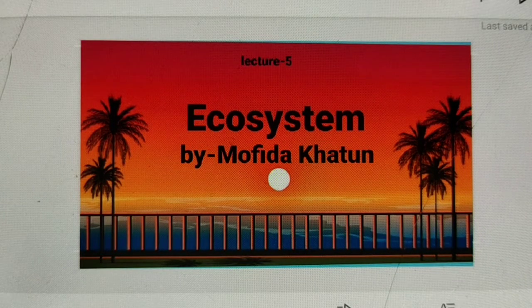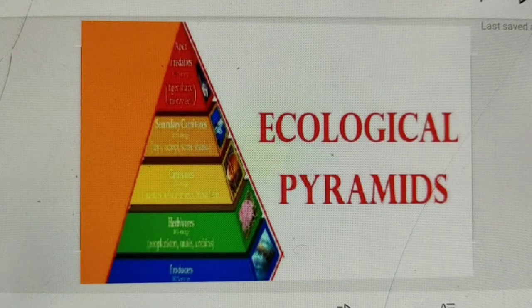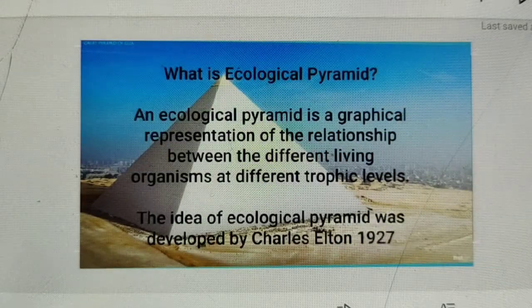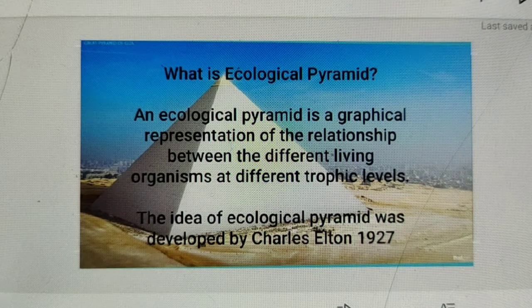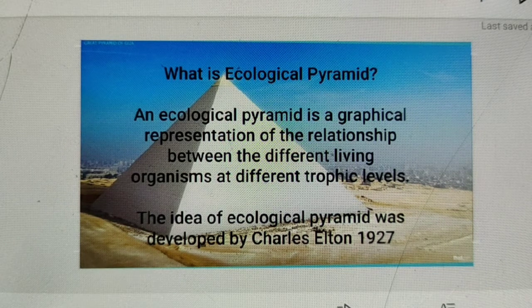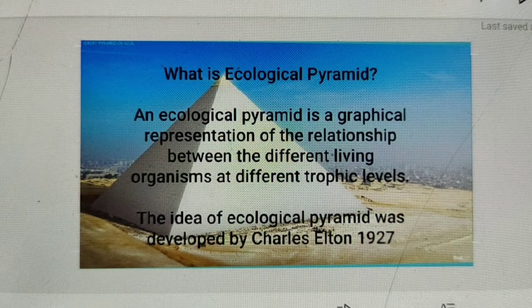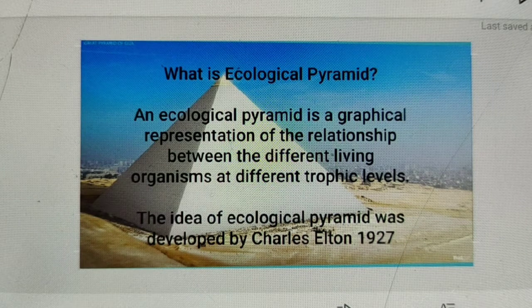It's Mofida Khatun going to teach you lesson 14, that is ecosystem, and today my topic is ecological pyramid. So first we have to know what an ecological pyramid is. An ecological pyramid is a graphical representation of the relationship between the different living organisms at different trophic levels. The idea of the ecological pyramid was developed by Charles Elton in 1927, so it is also called the Eltonian pyramid.